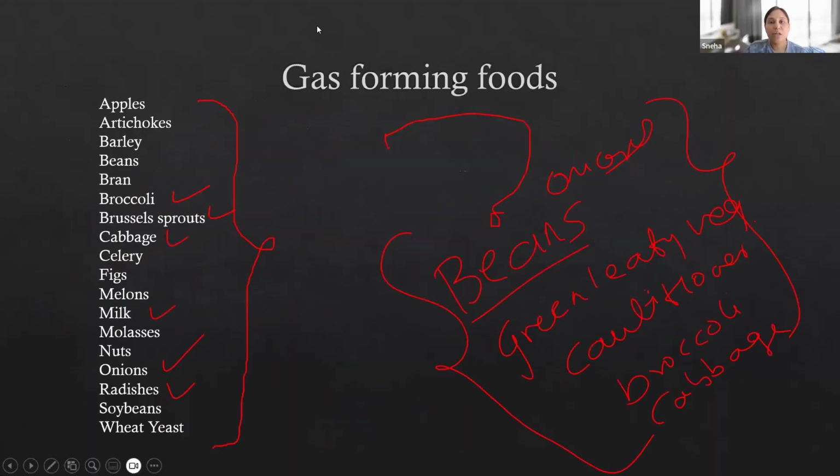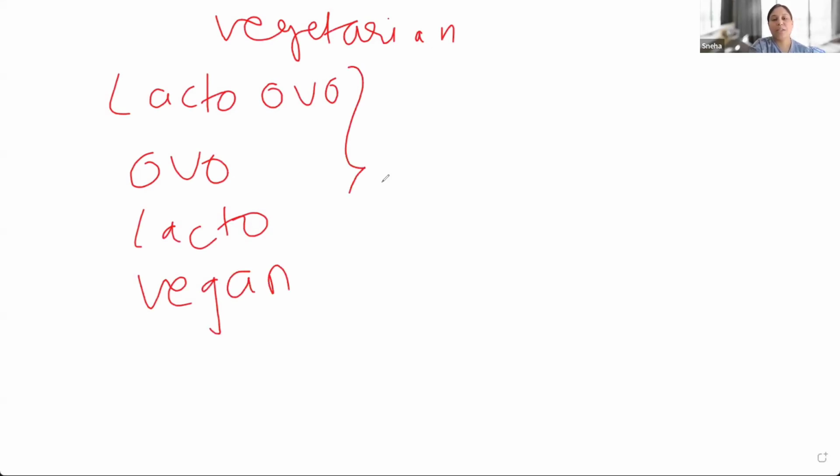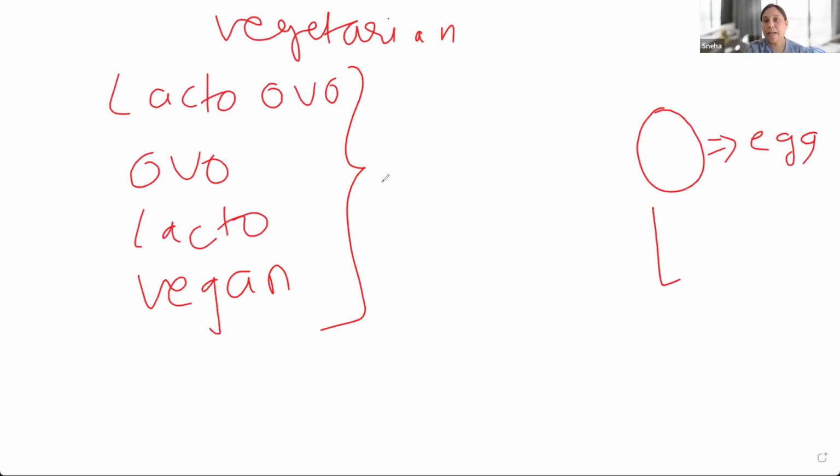The one important topic that I want to discuss here. Let's talk about the types of vegetarian. Okay, so we do have a few types: lacto-ovo vegetarian, ovo vegetarian, lacto vegetarian, vegan. These are the types of vegetarian that we need to understand. Now, an easy way to remember: O means egg, and lacto is something related to milk, right? Lacto, so L means milk.